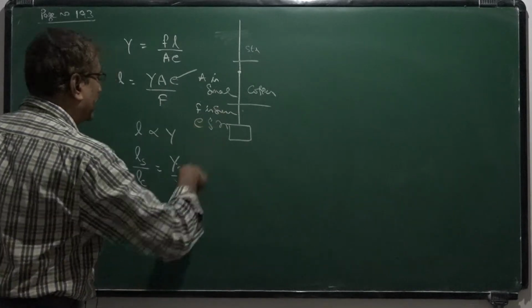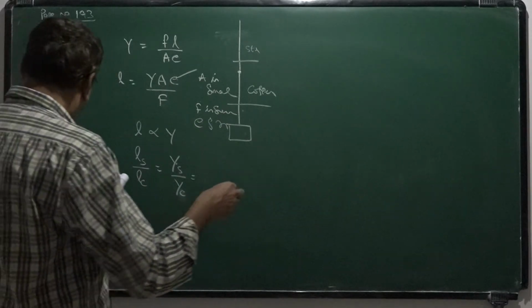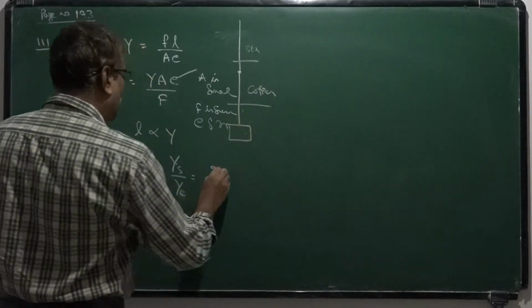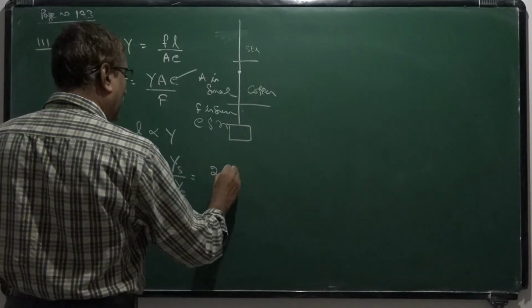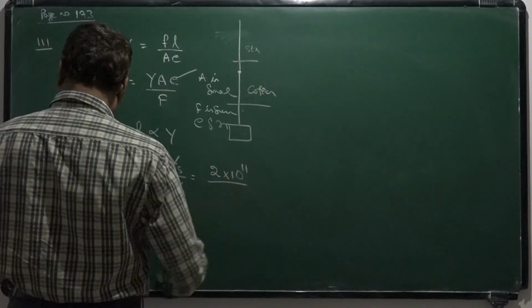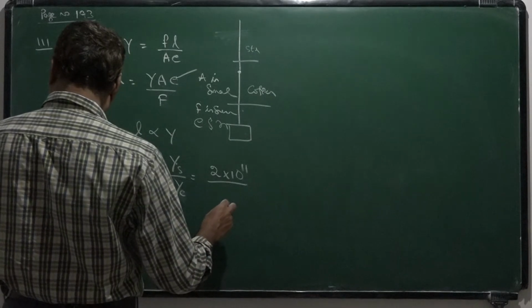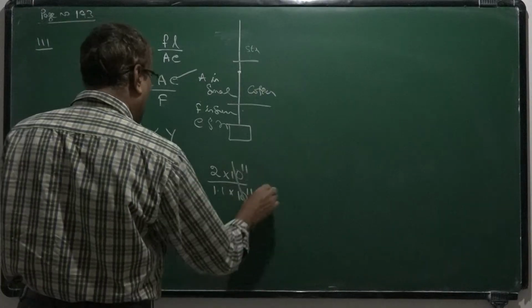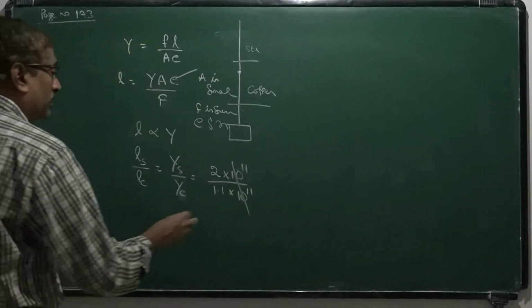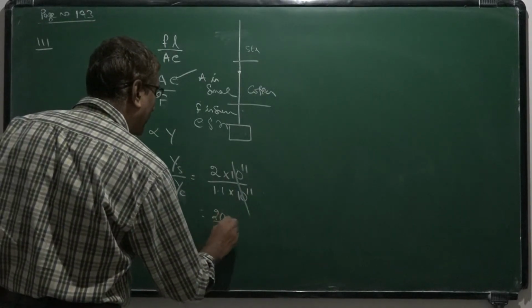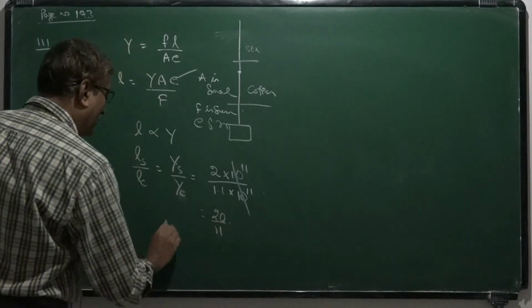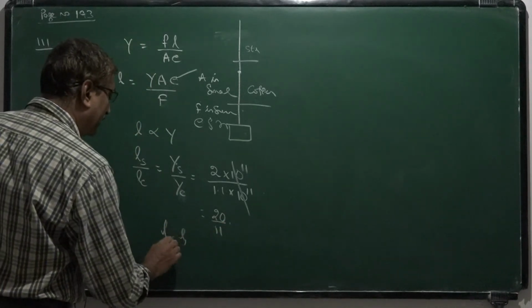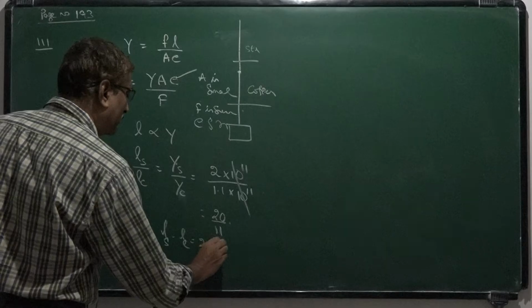Okay, steel is given as 2 into 10 power 11 and copper is given as 1.1. So this is 20 by 11. This is the ratio. So L1 is to L2, or Ls is to Lc, is 20 is to 11.